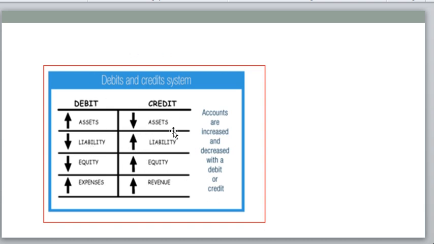I will share this document with you guys. Just have a look at it. You can easily find out which one is an expense, which one is an asset, which one is revenue, and which one is a liability. If you classify like this, you can make debit and credit entries easily.